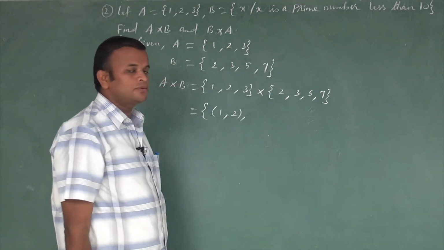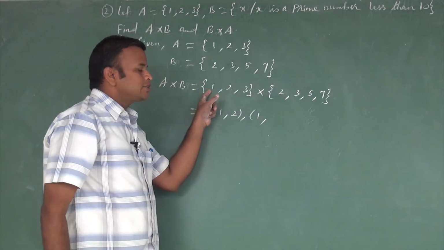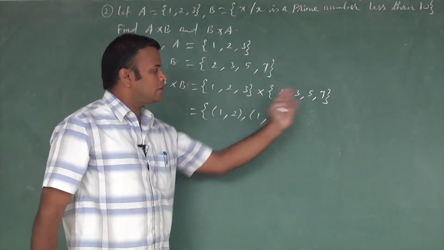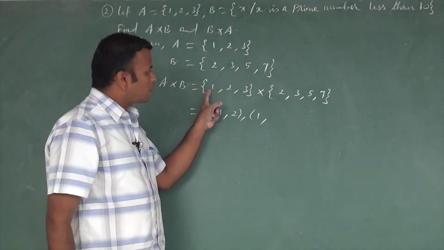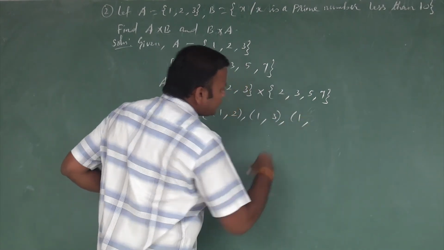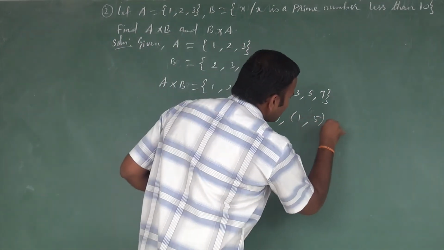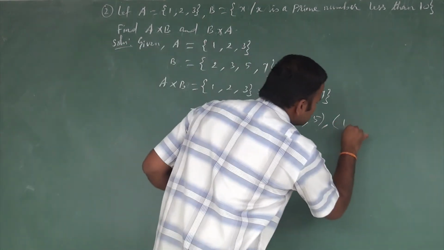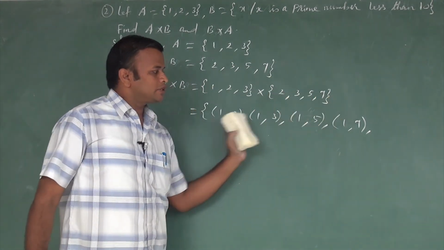So it's 1, 2. For the next one, we don't change the first set element; we move through the second set elements. That way you don't miss any ordered pair. So 1, 2. Next is 1, 3. Next is 1, 5. Next is 1, 7. So for the first element, all the elements of the second set are completed.